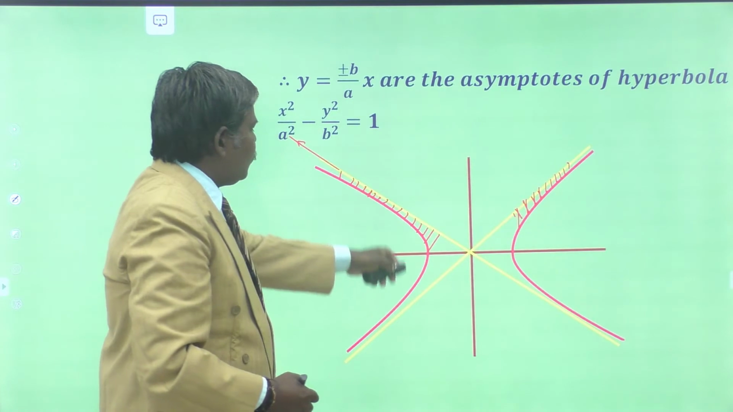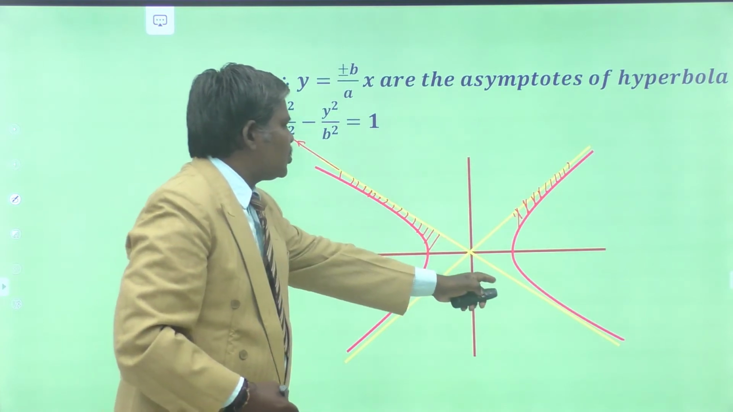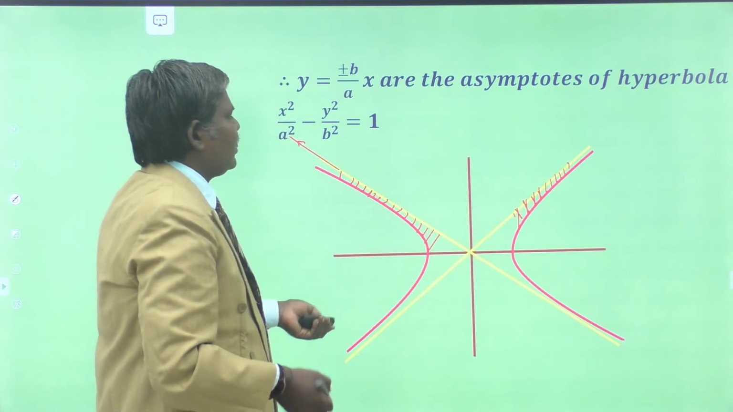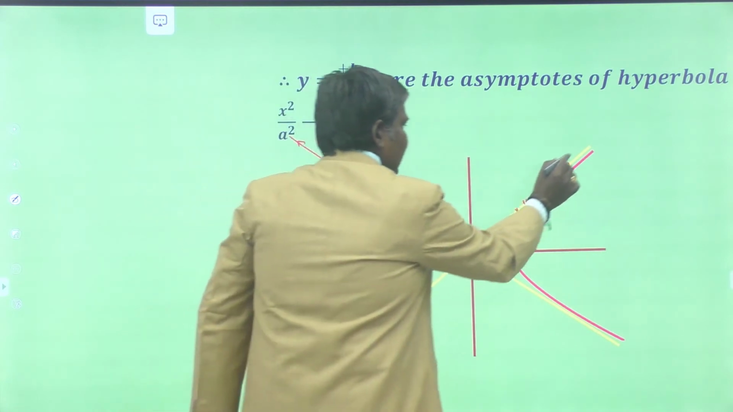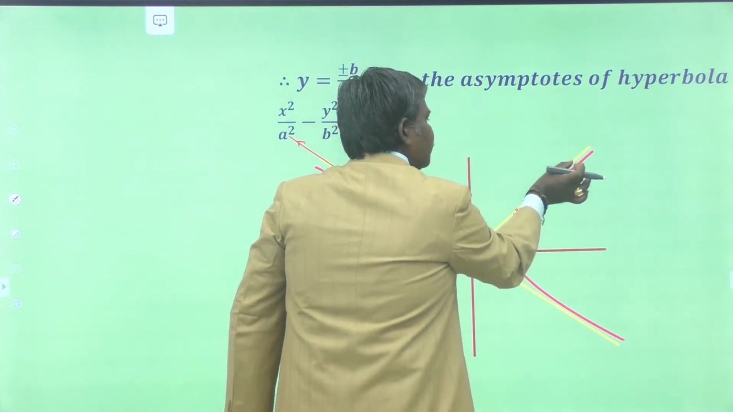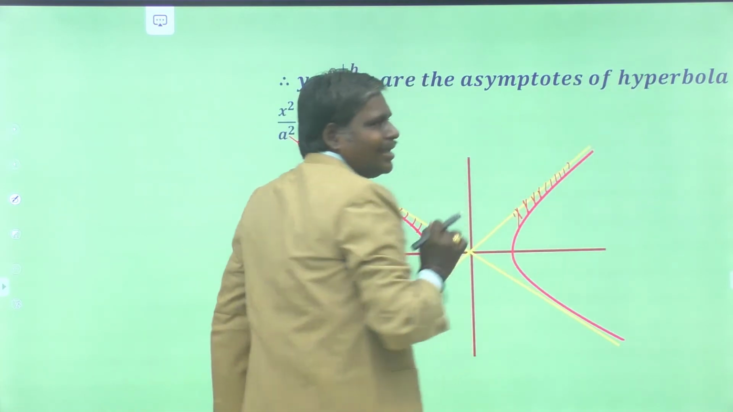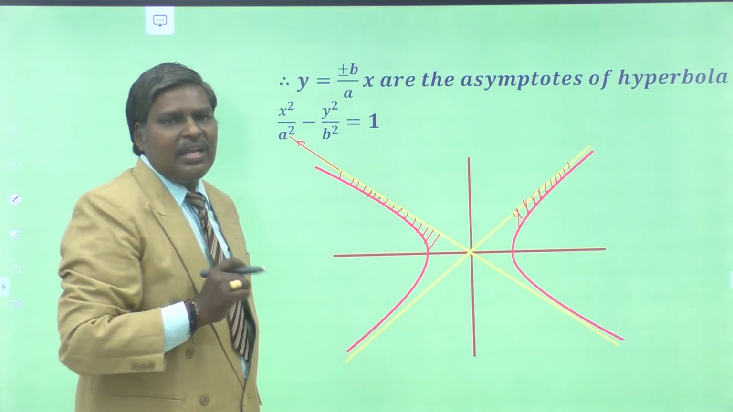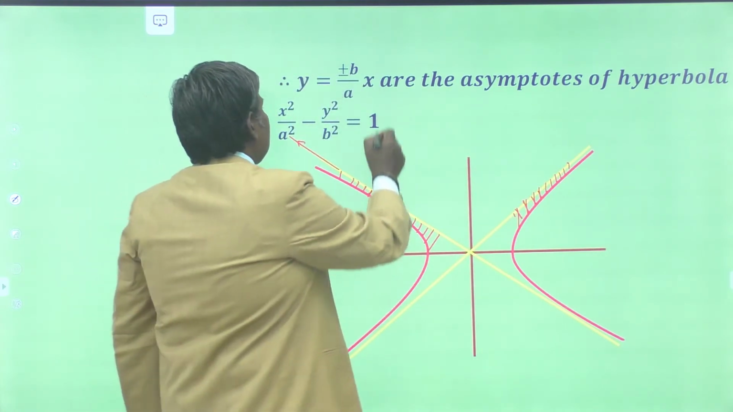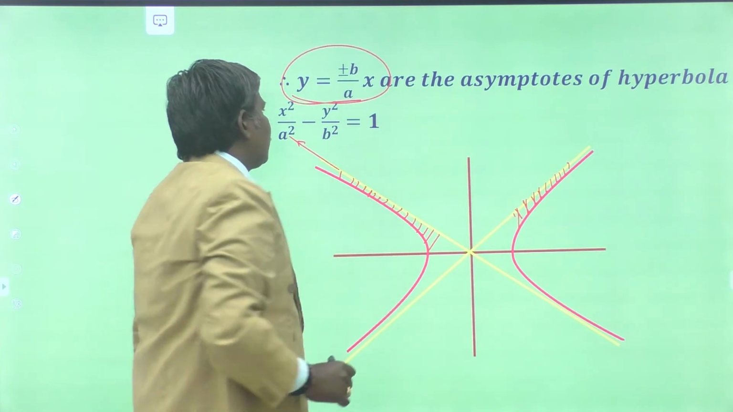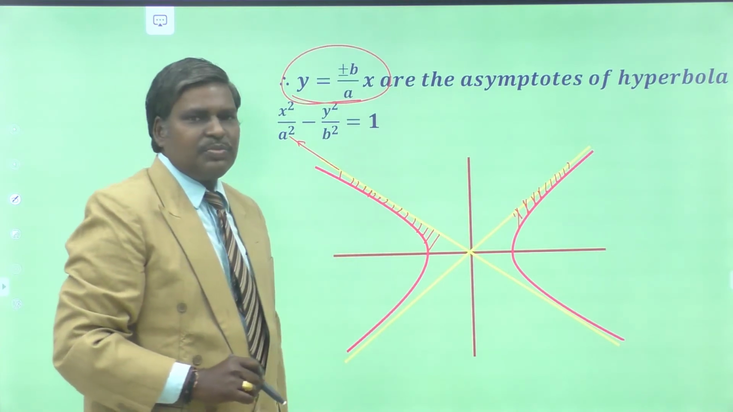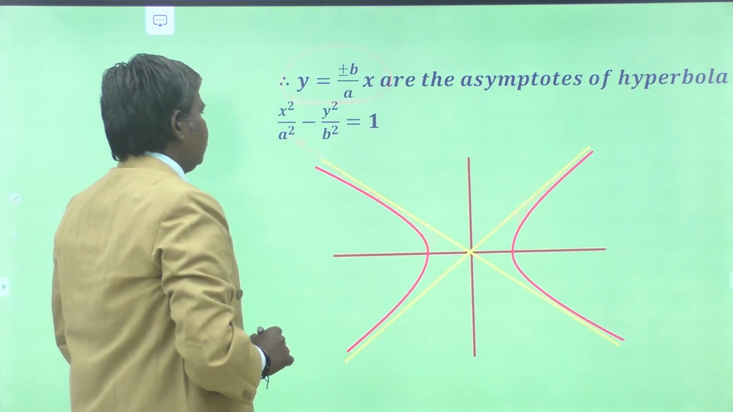Because the curve is open, therefore the asymptotes will exist. Asymptotes are nothing but tangents at infinity. So, this line touches my curve. You have to expect that one. Touches the curve at infinity. Then we say that the lines y is equal to plus or minus b by a into x are the asymptotes of the hyperbola.